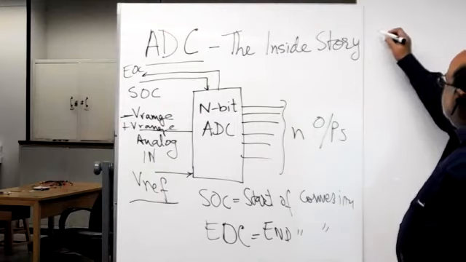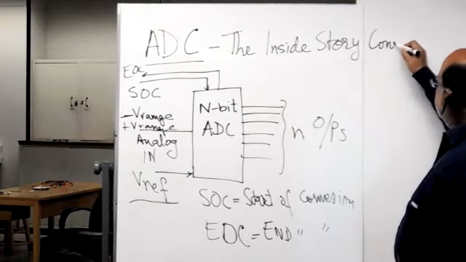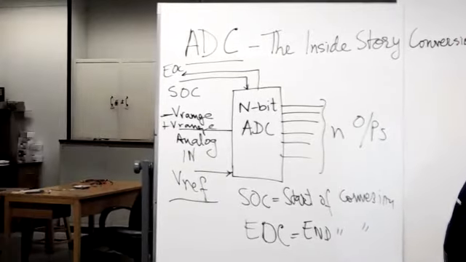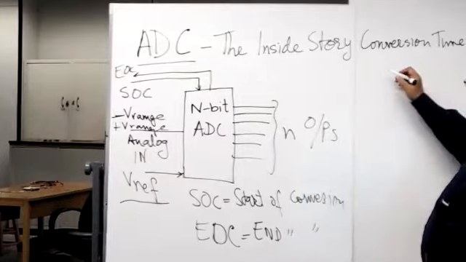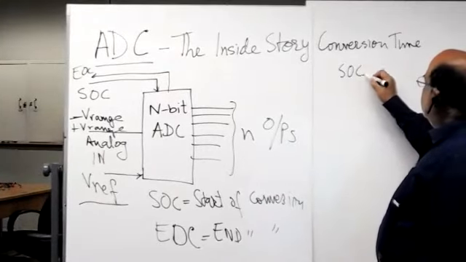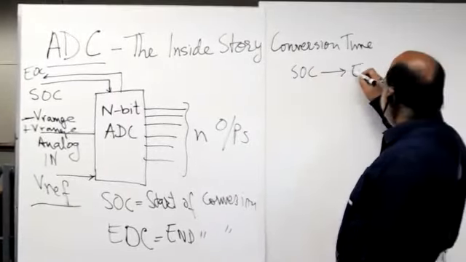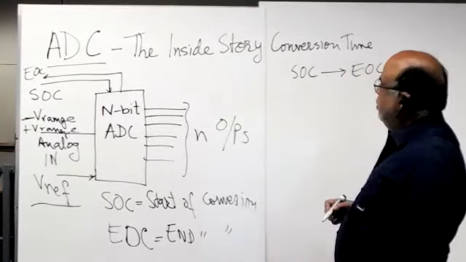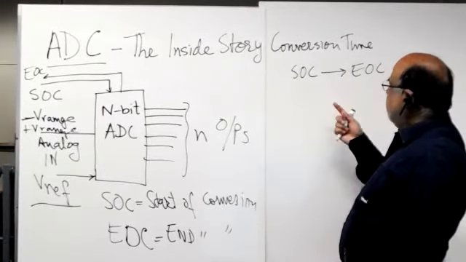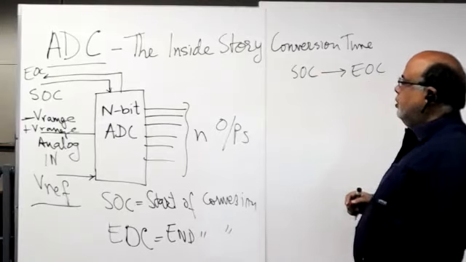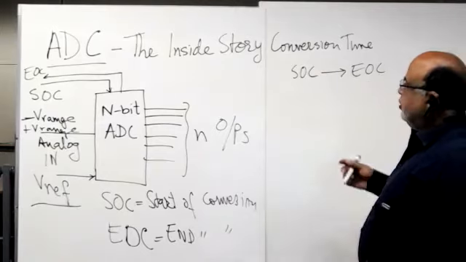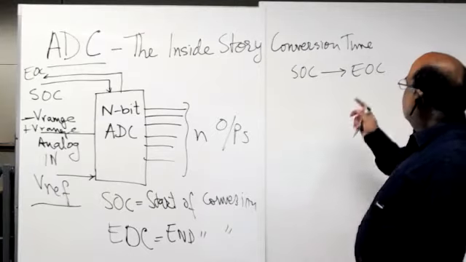So conversion time is the time between SOC to end of conversion. SOC is when you say start of conversion, and end of conversion is when the ADC outputs that, okay, I have done the conversion, it is ready.